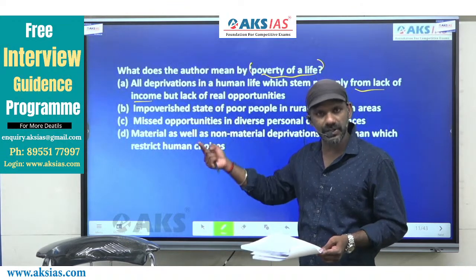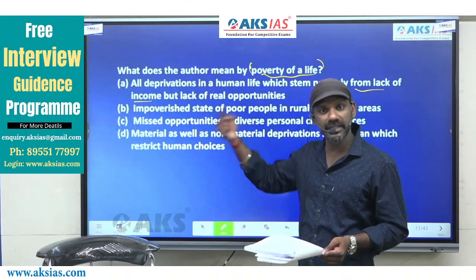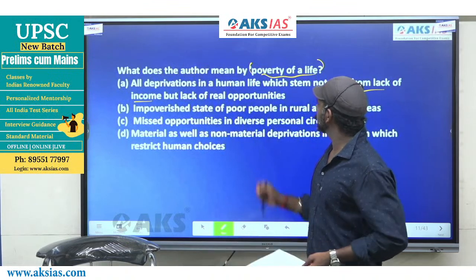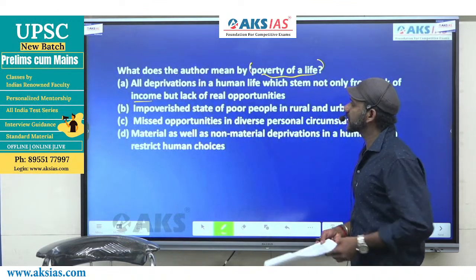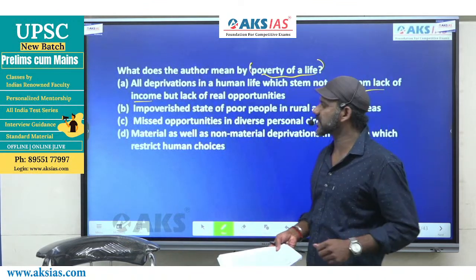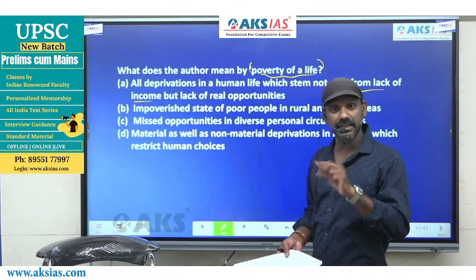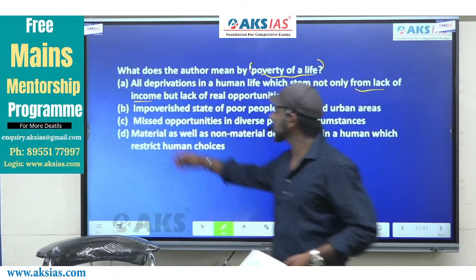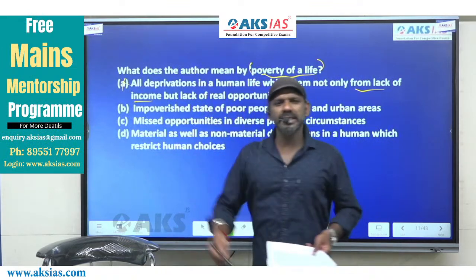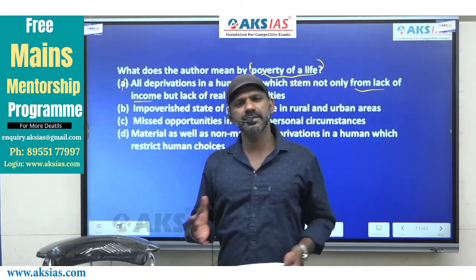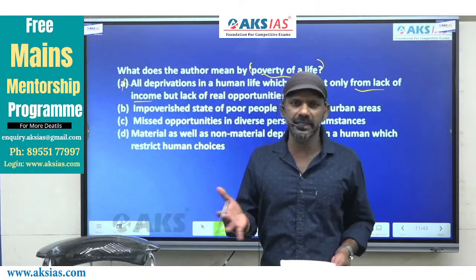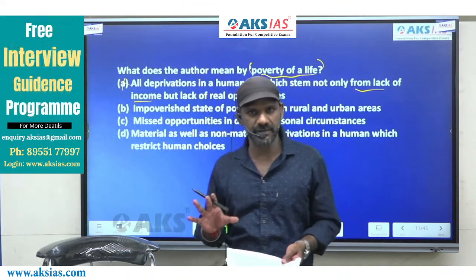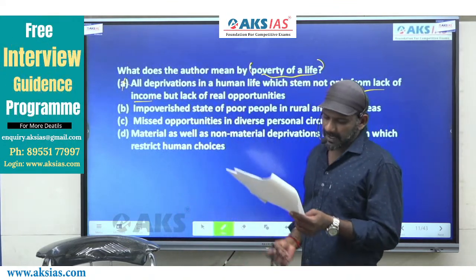Not only but also. Not only one, but also the other one, right? So not only from lack of income, but lack of real opportunities means it happens because of only one thing. Where in the paragraph we have two things, option A is gone. There may be only a slight difference between the meaning of an option and the meaning of a sentence that talks about the option, in fact. A is gone. Come to B.